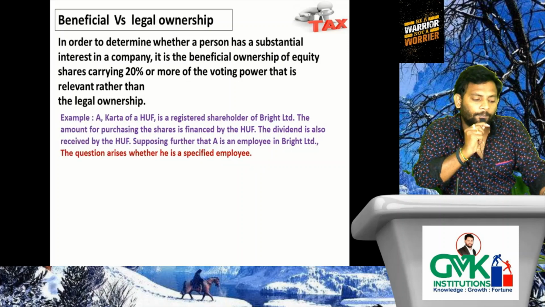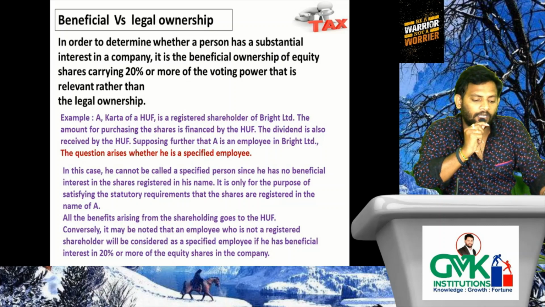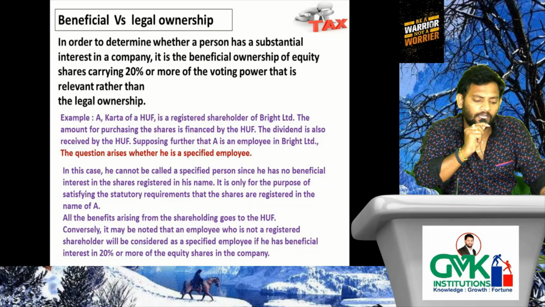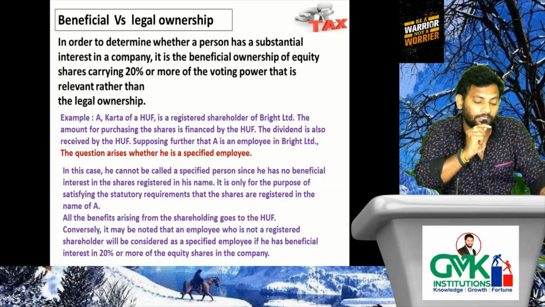Good. Example: A, Karta of HUF, is a registered shareholder of Bright Limited. The amount for purchasing the shares is financed by the HUF. The dividend is also received by the HUF. Supposing further that A is an employee in Bright Limited, the question arises whether he is a specified employee. In this case, he cannot be called a specified person since he has no beneficial interest in the shares registered in his name. It is only for the purpose of satisfying the statutory requirements that the shares are registered in the name of A. All the benefits arising from the shareholding go to the HUF.